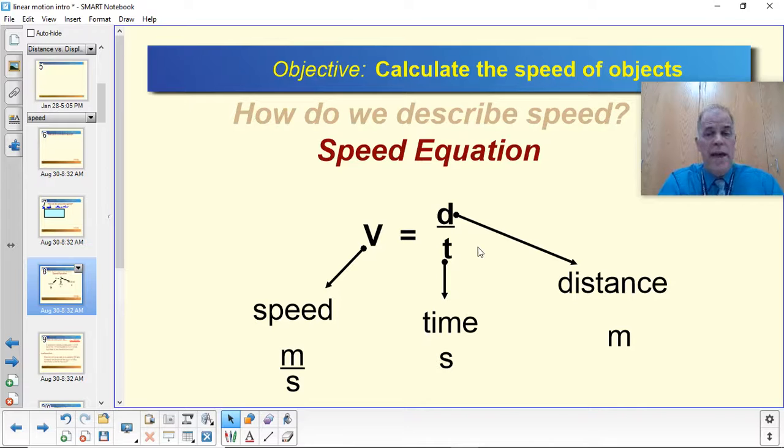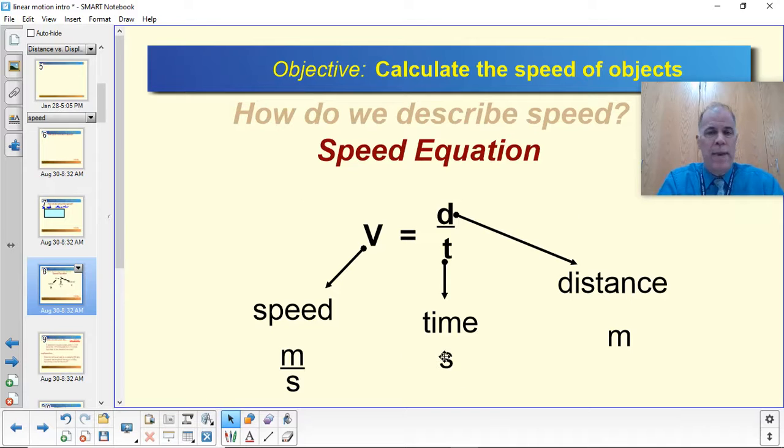And you definitely have to know the units of all of these items. So distance is always in meters, time is always in seconds, and most importantly, speed itself, the units are meters per second. Units are really important in physics. They help keep you on track when you're solving problems, and they help you understand concepts if you can remember the units.